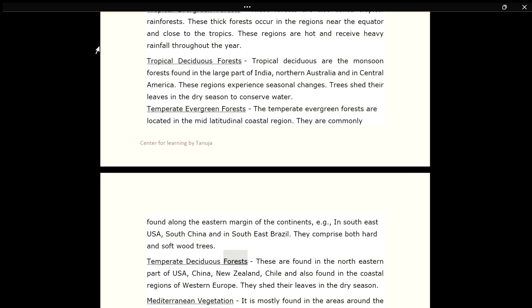Temperate deciduous forests. These are found in the northeastern part of USA, China, New Zealand, Chile and also in the coastal regions of Western Europe. They shed their leaves in the dry season. Mediterranean vegetation. It is mostly found in the areas around the Mediterranean Sea in Europe, Africa and Asia. These regions are marked by hot dry summers and mild rainy winters. Citrus fruits such as oranges, figs, olives and grapes are commonly cultivated here.